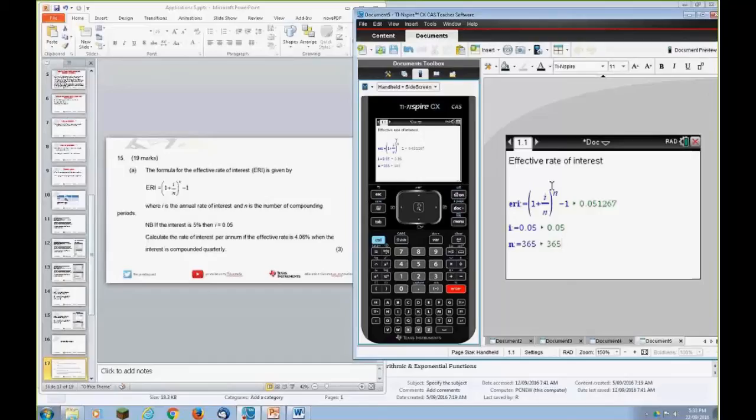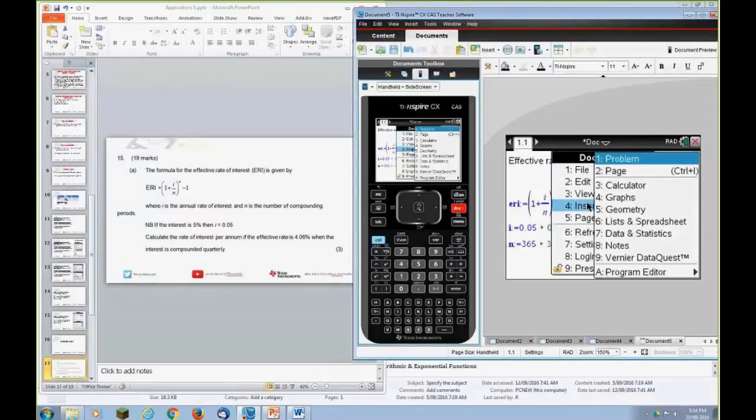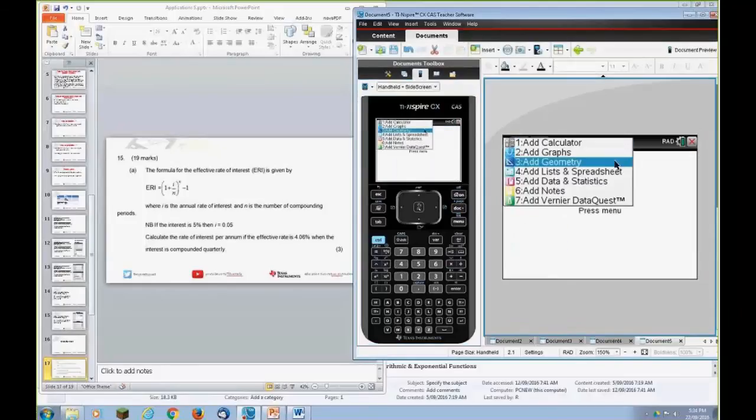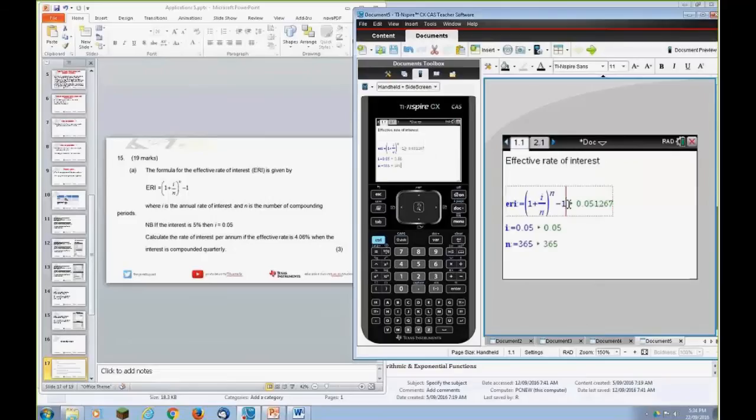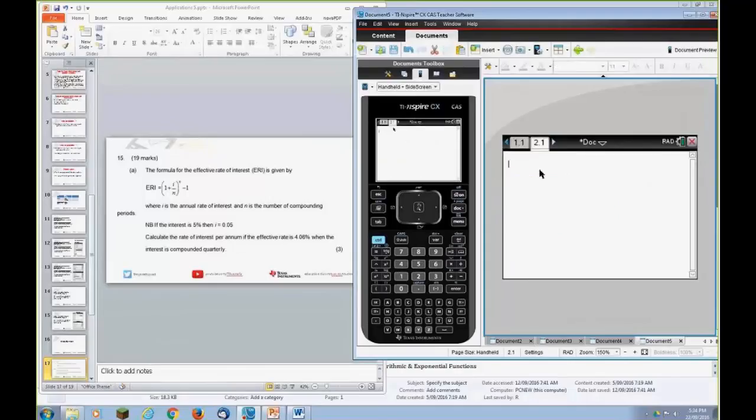Now let's have a look at the question. In this question, calculate the interest rate per annum if the effective interest rate is 4.06 when the interest is compounded quarterly. So this little notes page isn't going to work for us at the moment, but the formula will be useful. So I'm going to insert a new problem, and the reason I'm using a new problem is I'd like to use some of the same variables. I'm going to go back and steal this, copy. Gotta love the cut and paste. Paste that in there.